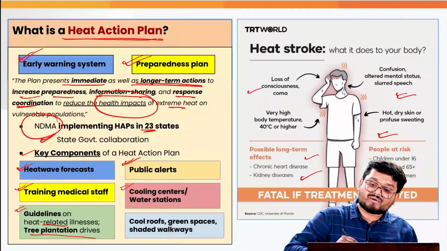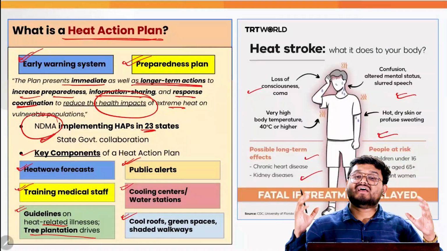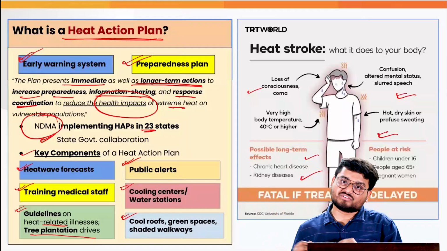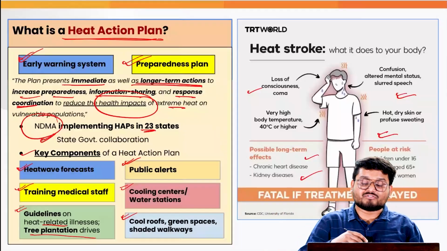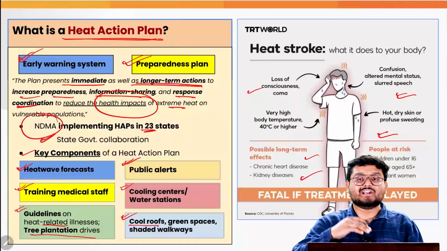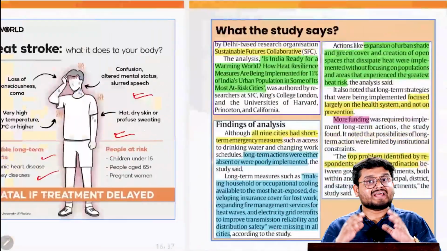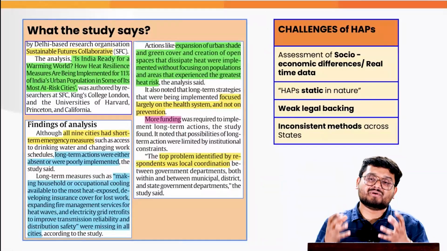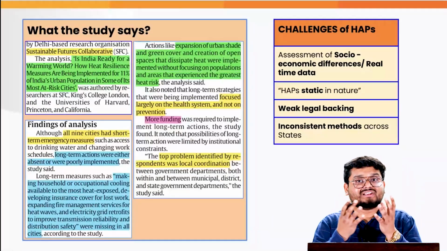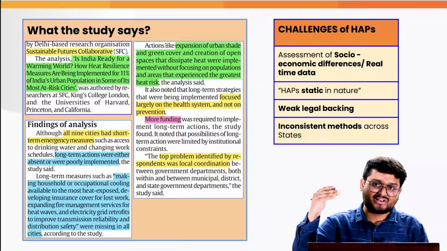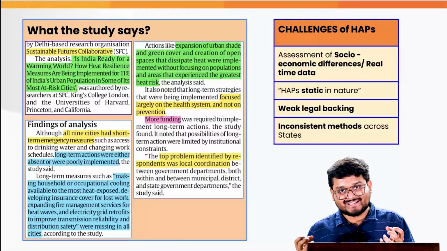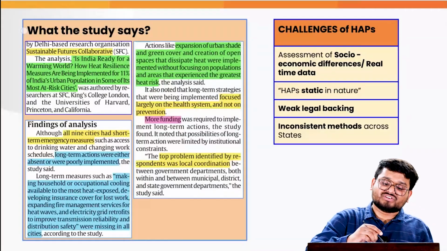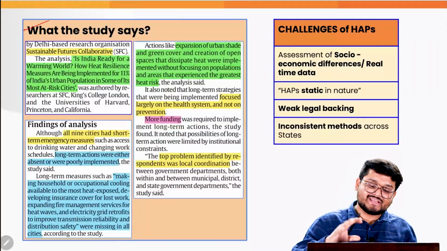Finally, it is also about having proper green and heat compliant infrastructure for the urban houses, government offices and so on. That is where we need to have better cool roofs, green spaces and shaded walkways, which also reduce the impact of the urban heat island effect, which is an effect prominently seen in the urban areas, where generally during the night times we see more than normal temperatures due to the high amount of heat which is released by the concrete during the night.